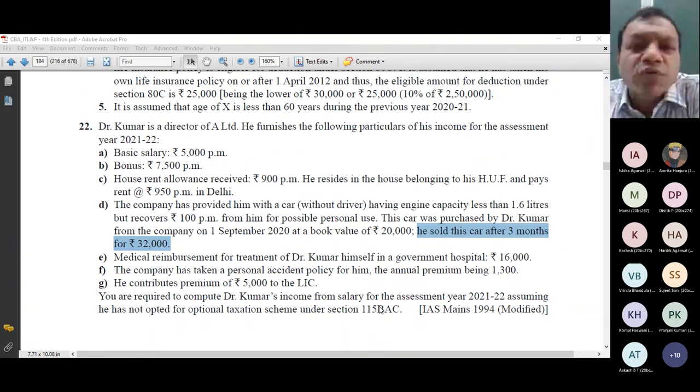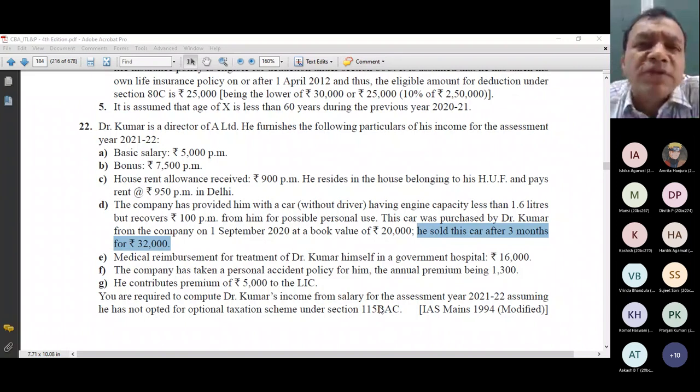But no, that is also not possible, because everyone cannot deduct depreciation. Depreciation can only be deducted if you are a businessman and if you are preparing a P&L account. Since it is my personal item, there is no question of any depreciation. Depreciation deduction is allowed under the provisions of the Income Tax Act only and only when you are a businessman. So in this case, this is my personal item, so that means I cannot deduct any depreciation. Detailed discussion on depreciation I will discuss with you in the chapter PGBP, Profits and Gains of Business and Profession.